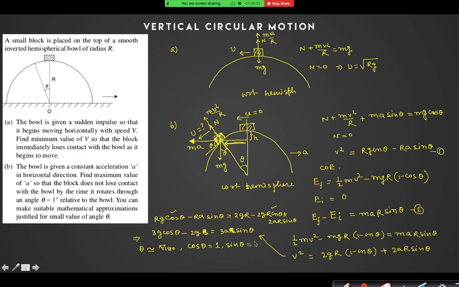So 3g minus 2g is g, divided by 3 sin theta is equal to a. So that should be your answer: g divided by 3 pi by 180. That should be the answer of this question.